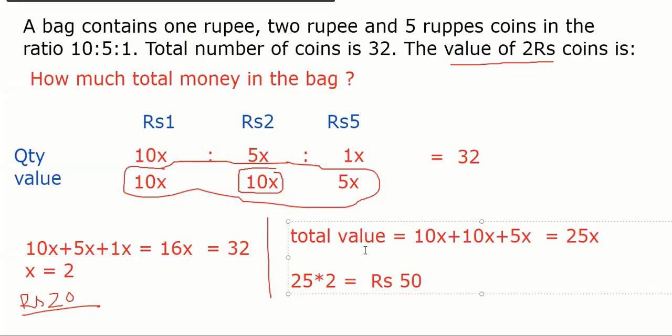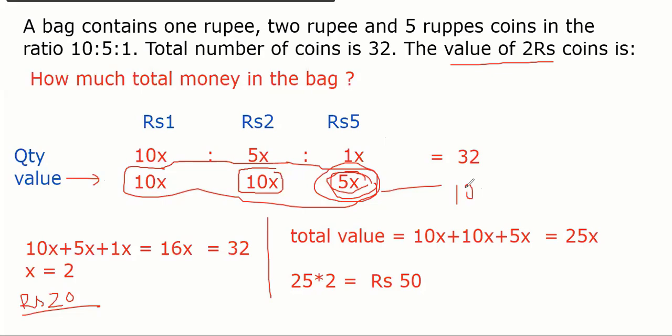Rishabh, where are you? Should we explain the value of 5 rupees coins? So 5x into 2, that is 10. Because we already got this 5x, we already put this row for the value. So the value of 5 rupees coin is 5x. You are right? Yes. X is 2, so 10. Very easy or not now? Yes. Thank you everyone. Next, move on now. Is everyone okay?